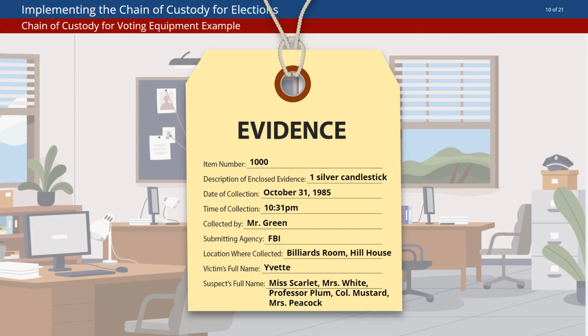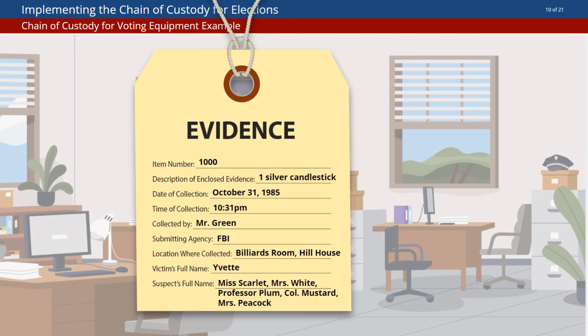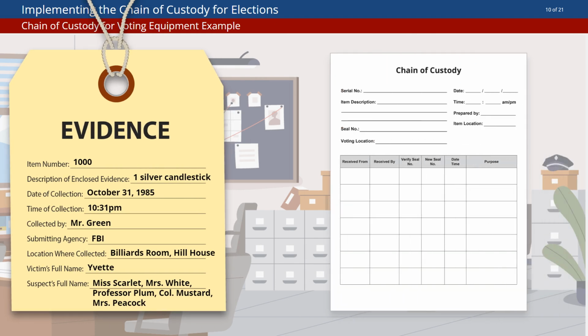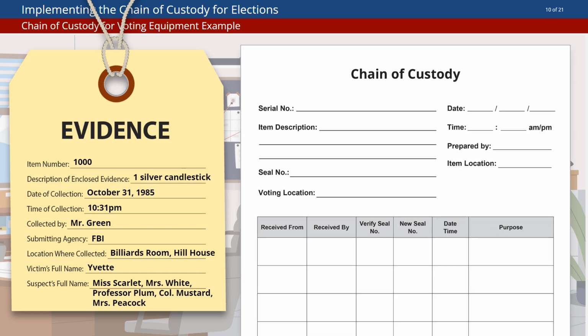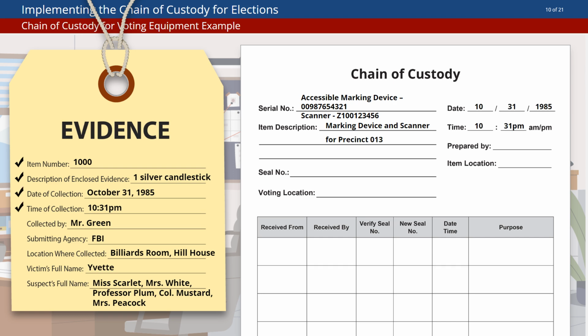Returning to our law enforcement example, how can we modify the evidence chain of custody for our voting equipment? In preparing to send voting equipment to locations, the start of the chain should include unique identifiers for each piece of equipment. This might be a serial number or an asset number the election office assigns. Describe the items. Establish the date and time they were prepared.